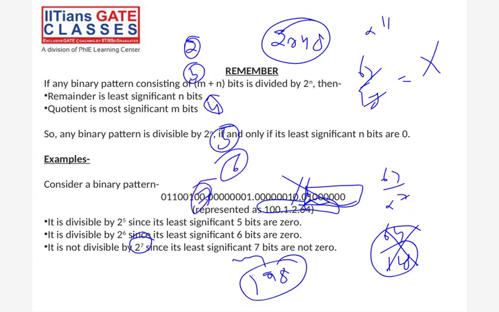Because this is a pool of IPs, some group of IPs I'm choosing, so there are some rules. Let's say 2 raised to 5. That is the size of the block, meaning 32 IPs. So 5 bits are 0. Yes, that is possible. This IP is possible as the first IP of the block. Got it?